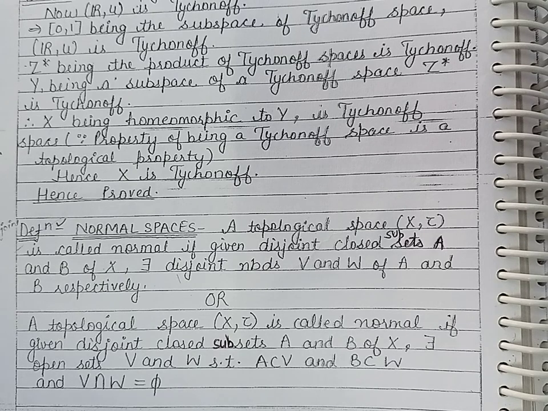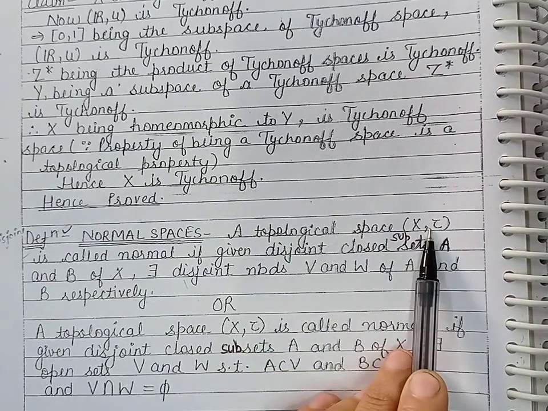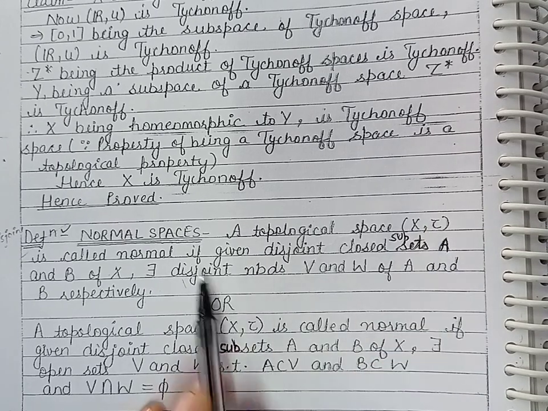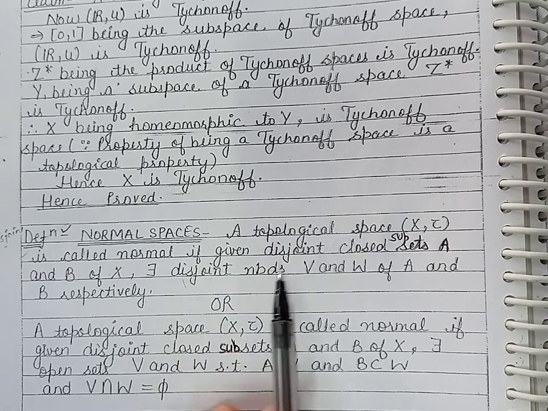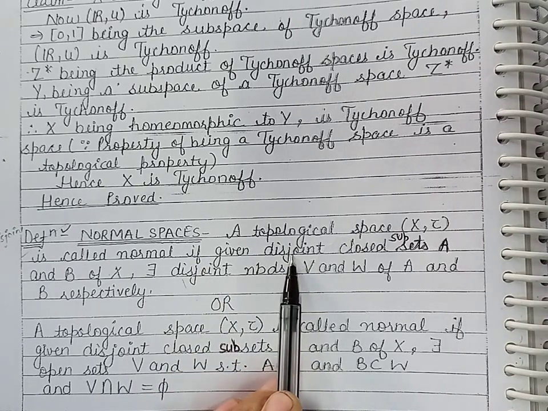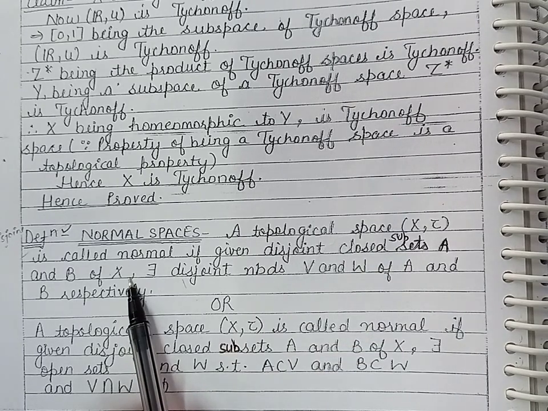So firstly, let us define normal space. Let us take a topological space (X, τ). We say that this topological space is normal if for a pair of disjoint closed subsets of X there exist disjoint neighborhoods.